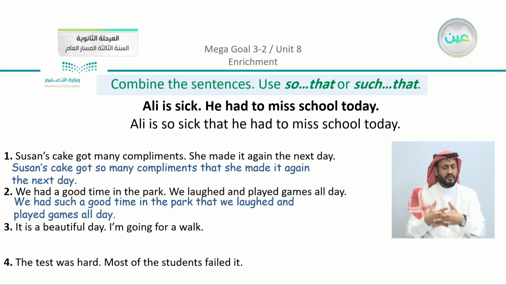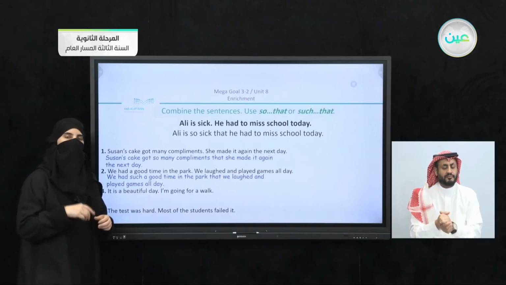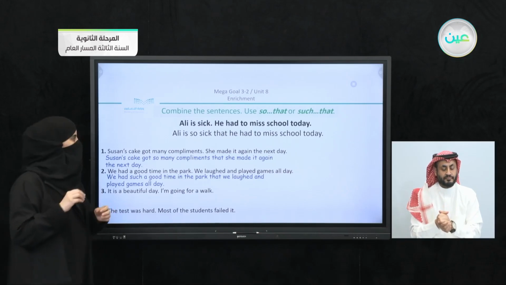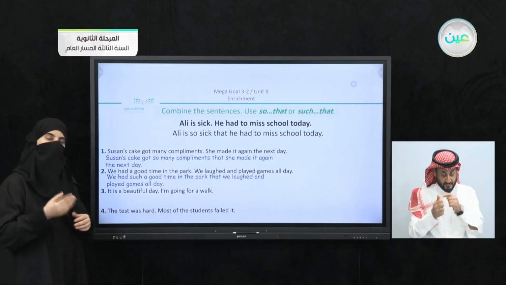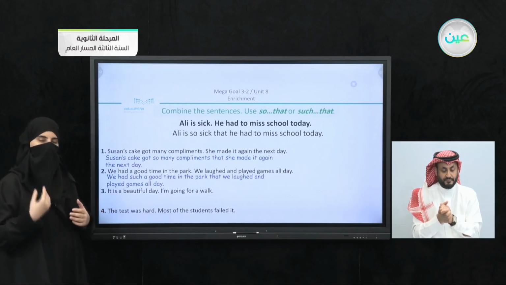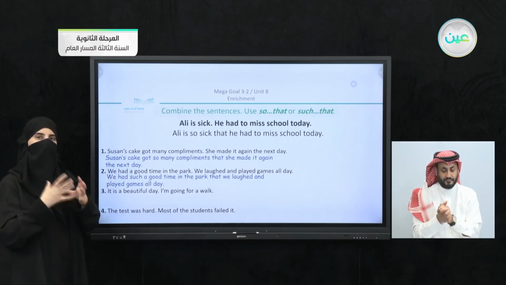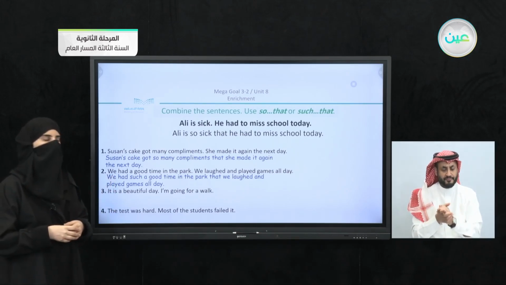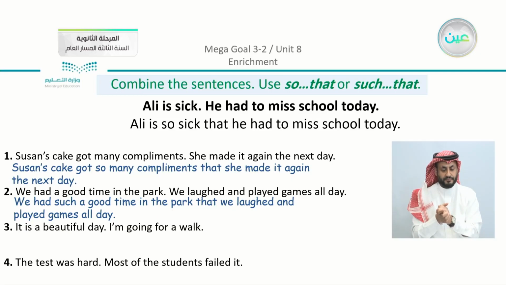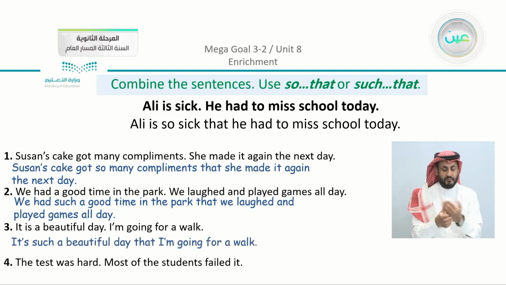It is a beautiful day. I'm going for a walk. Now here you can be aware that that is put in a specific place. Now we're going to do the third one, and you will be sure of how you combine the sentences together. It is a beautiful day. I'm going for a walk. So we have here, it's such a beautiful day that I'm going for a walk.